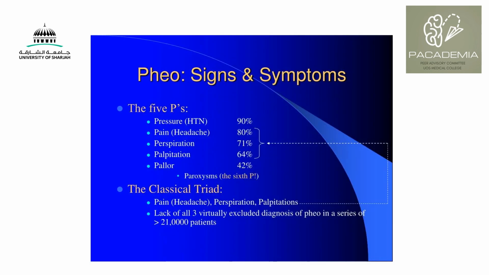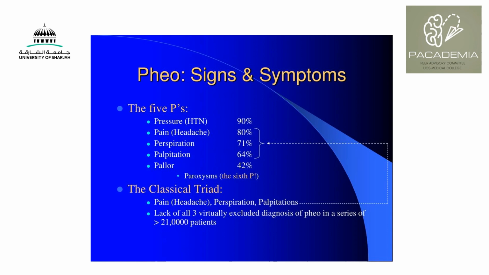These are some of the features that you can try asking about in the history for pheochromocytoma. This is classically associated with the 5 P's: pressure, which is hypertension, headache or pain, perspiration, sweating, palpitations, and pallor. And sometimes it occurs as intermittent episodes, not continuous, so they can be paroxysmal attacks. This is the 6 P's usually. So these are things that we look for in the history.